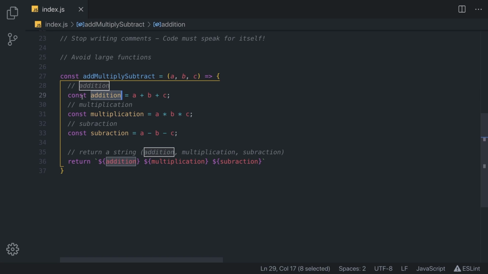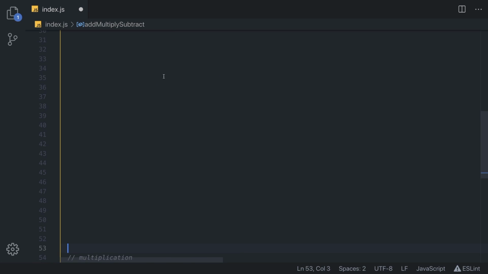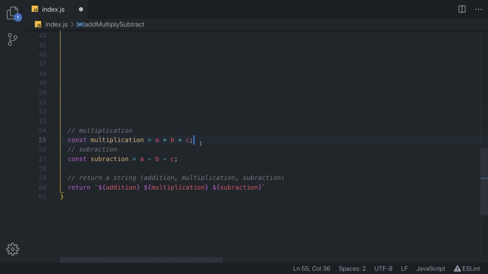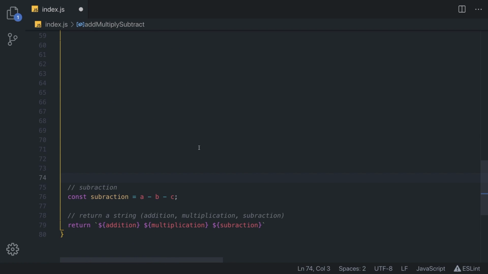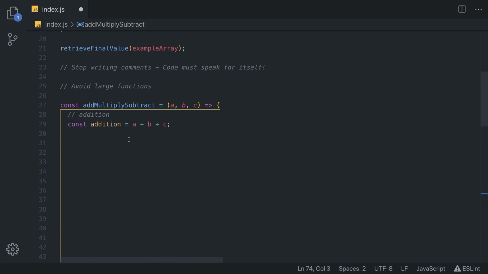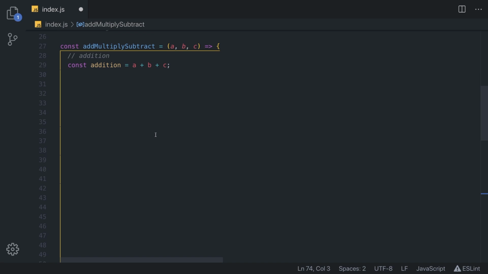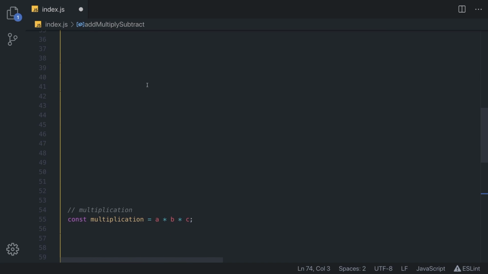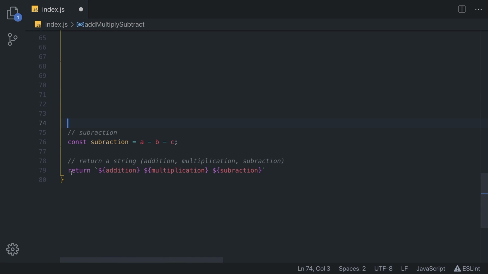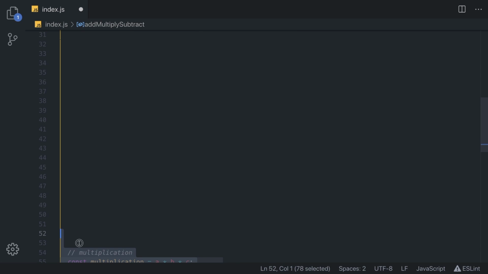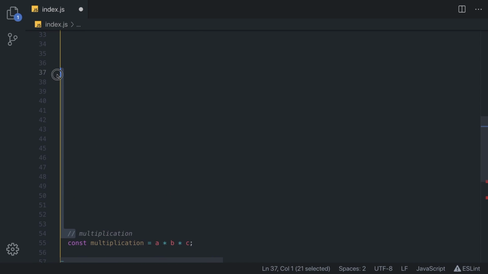Imagine if all of these statements right here, so this one, is actually another function inside this function that is doing some logic that is extending over 20 or 30 lines right here. And then this function is also doing something that is extending even more. And we have such a long function doing so much stuff that we forget what we are doing. And as you can see at the end, we don't even know what we are returning. Now this is quite simple for this example, but imagine if we had a larger function.